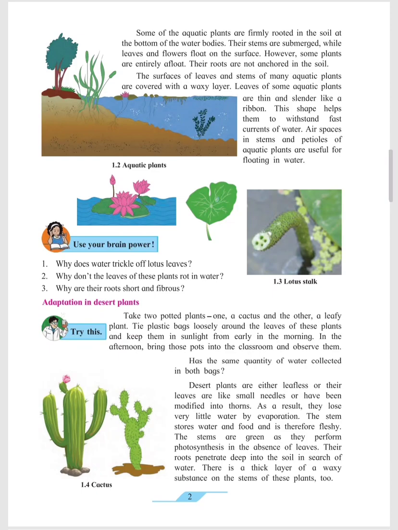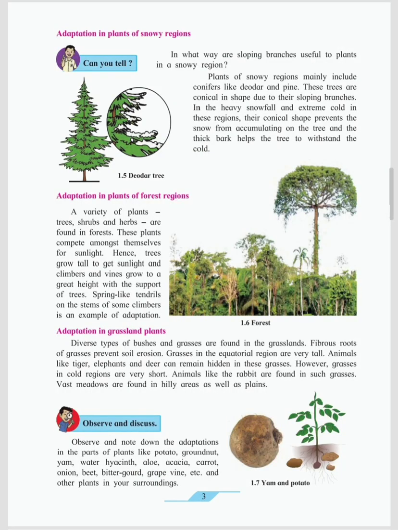Adaptation in plants of snowy regions. Plants in snowy regions mainly include conifers like deodar and pine. These trees are conical in shape due to their sloping branches. In heavy snowfall and extreme cold in this region, their conical shape prevents the snow from accumulating on the tree, and the thick bark helps the tree to withstand the cold. That is why the shape of pine and deodar trees is conical.